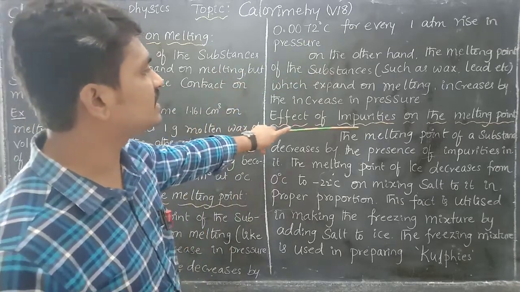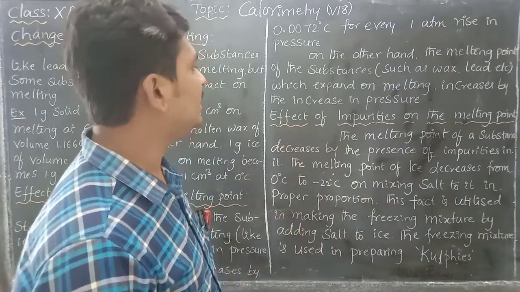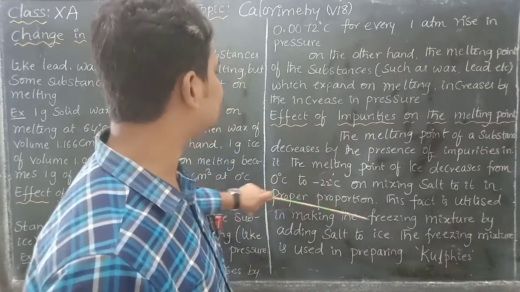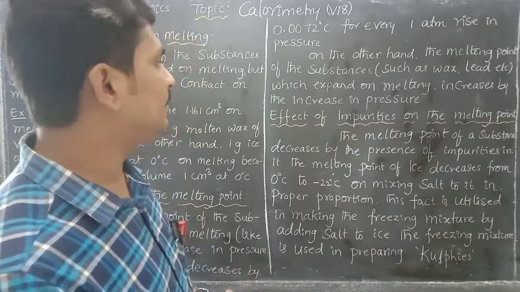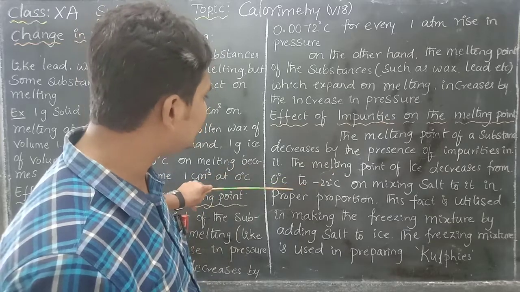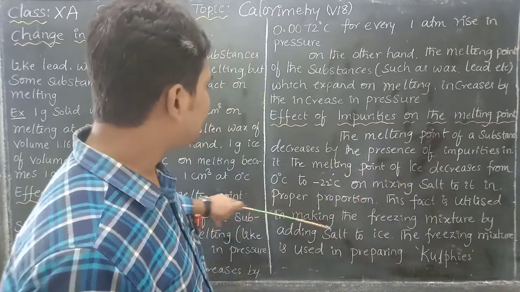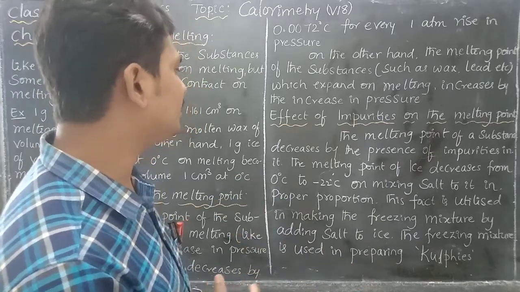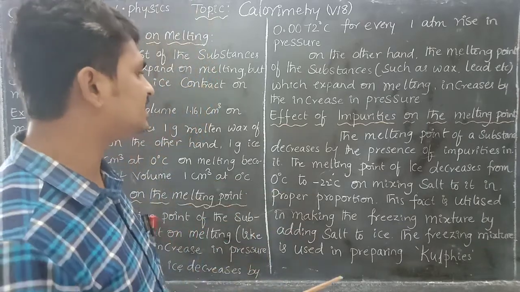Next, the effect of impurities on the melting point. If you add impurities, how does the melting point change? The melting point of a substance is decreased by the presence of impurities in it. With the help of whatever impurities are present, the melting point decreases. The melting point of ice decreases from 0 degree centigrade to minus 22 degrees centigrade on mixing salt with it in proper proportion. In the specified proportion, if we add salt, the melting point of water decreases from 0 degree centigrade to minus 22 degrees centigrade.